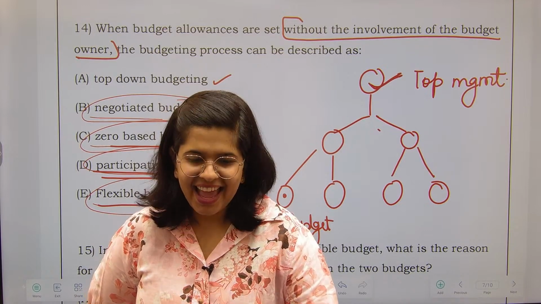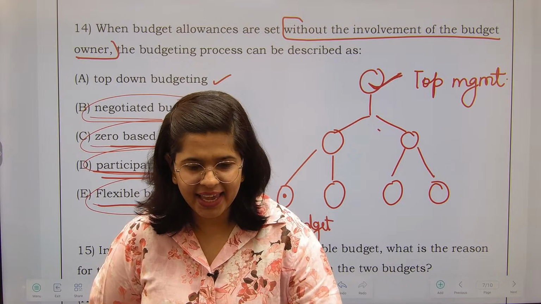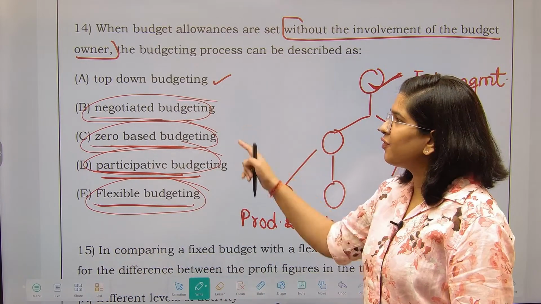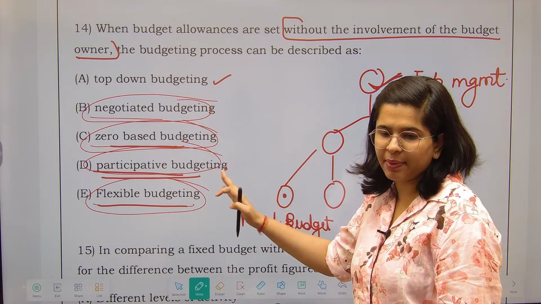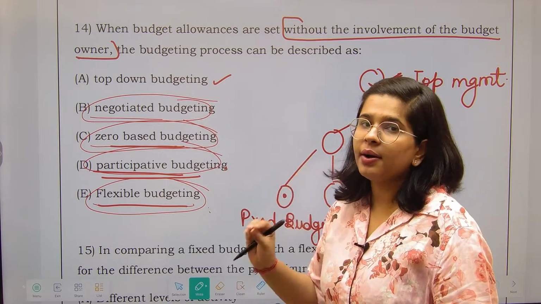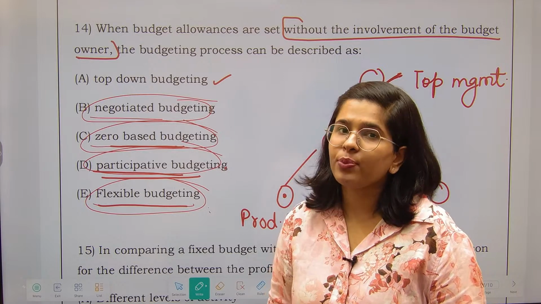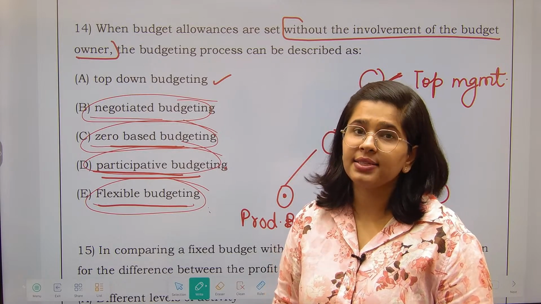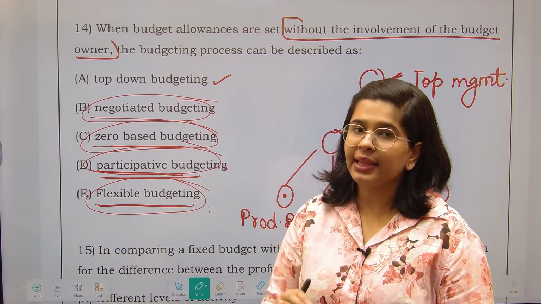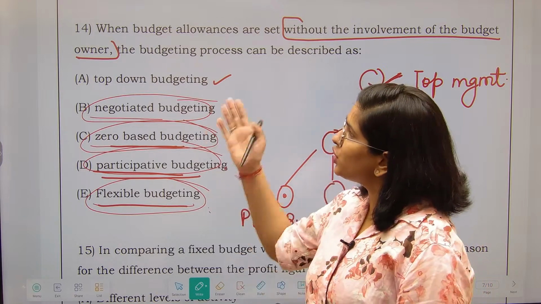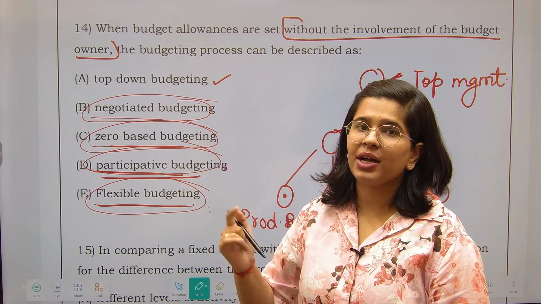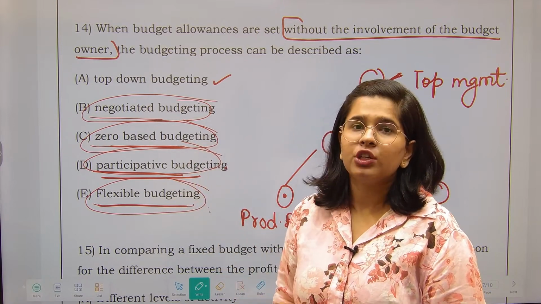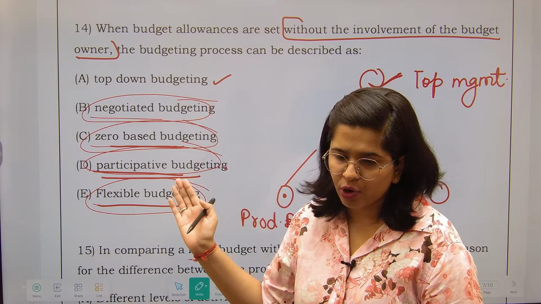There is no chance, you have been given 5 options. See, in every other option, negotiated budgeting, zero-based budgeting, participative budgeting, flexible budgeting, the inputs of the production manager are always included. Fine, what he thinks is correct, but the question only asks which kind of budget is there where the budget owner is not involved. So that kind of budget is just top-down budgeting.